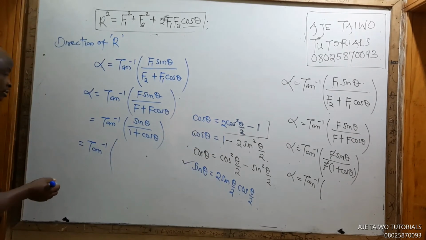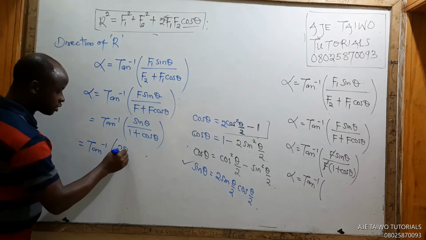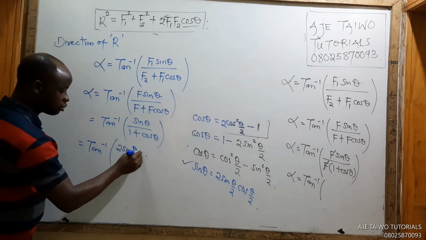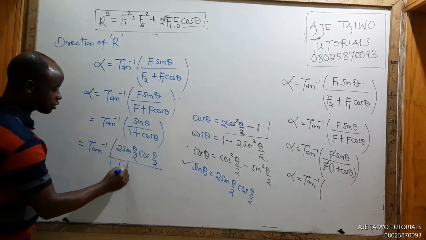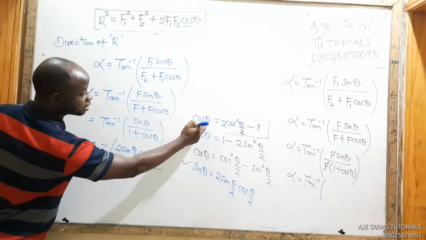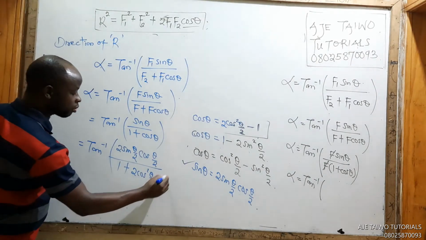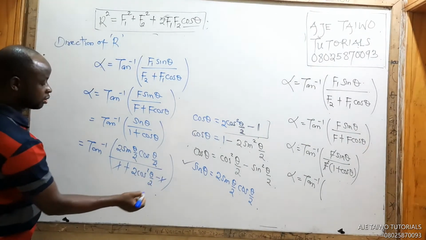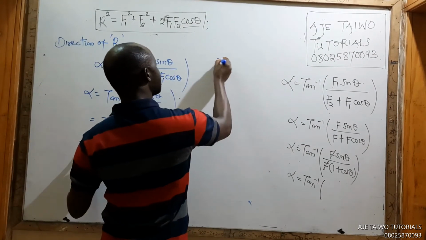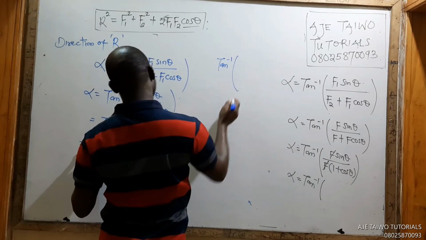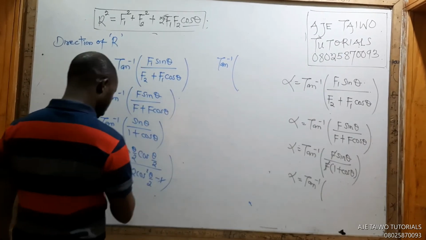So what do you have here? We now have what? What is sin theta? It is 2 sine theta over 2 cos theta over 2, all over 1 plus cos theta. We're using this: it's 2 cos squared theta over 2 minus 1. So this will cancel this, okay? So we are left with what? Arctan of what? We will be left with 2 cancel.